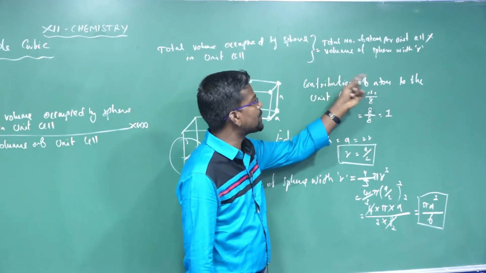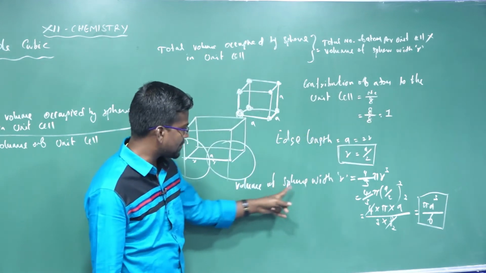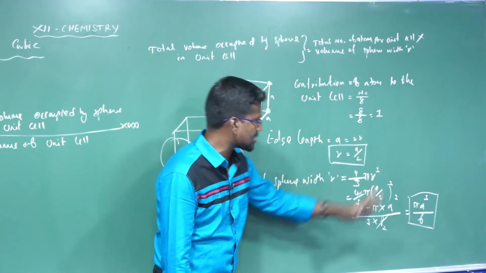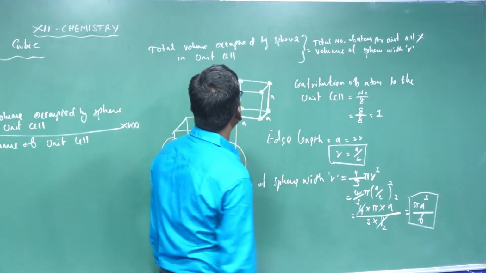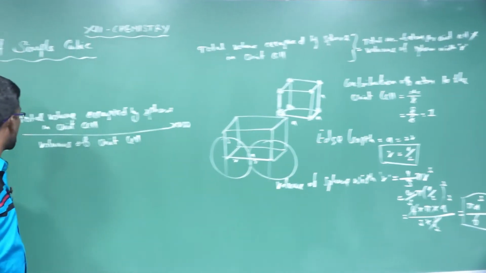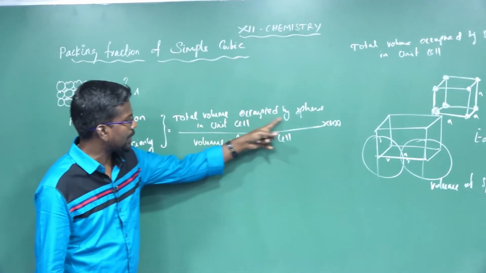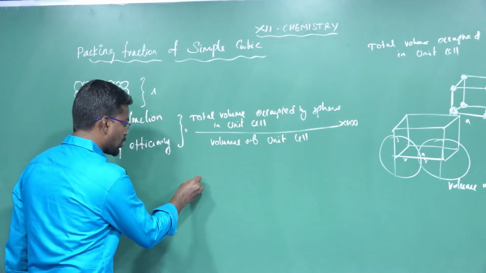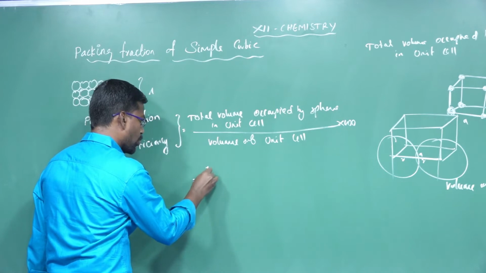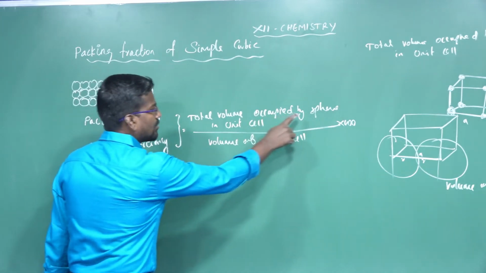So the volume of the sphere with radius is equal to pi a cube divided by 6. So the total volume occupied by spheres in the unit cell is equal to the total number of atoms per unit cell. How many? 1 into the volume of the sphere.